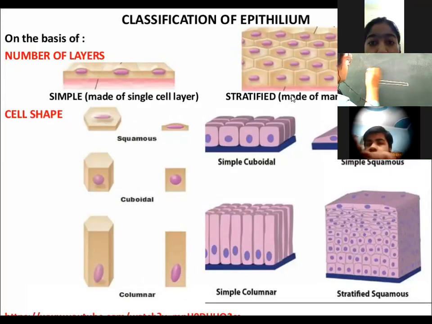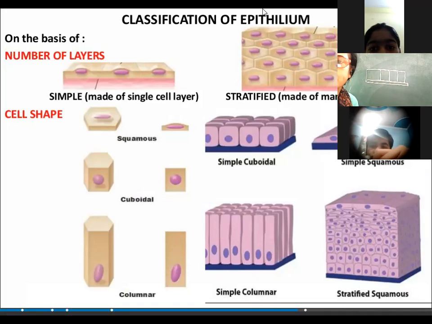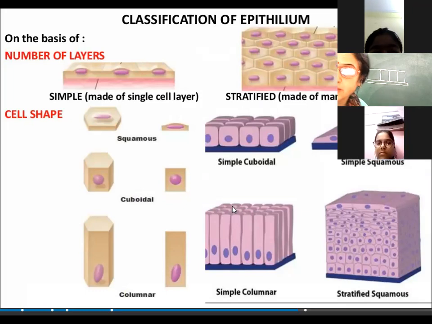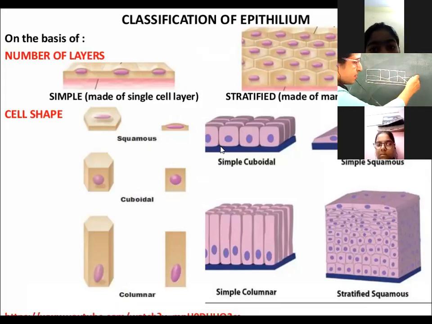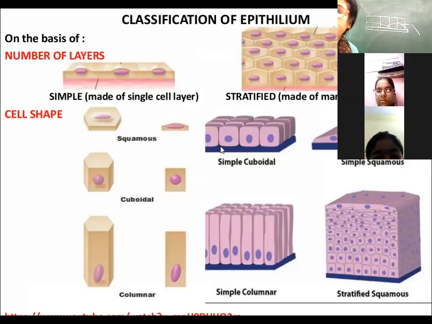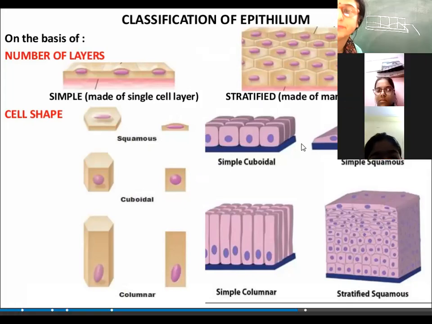And if the cells are present in the form of cubes, then what will it be known as? Cuboidal. Yeah, it will be known as cuboidal epithelia. And if the cells are present in a layer-like structure, then it is squamous epithelial tissue. Yes, squamous epithelial tissue.